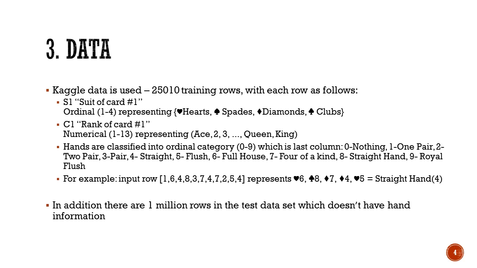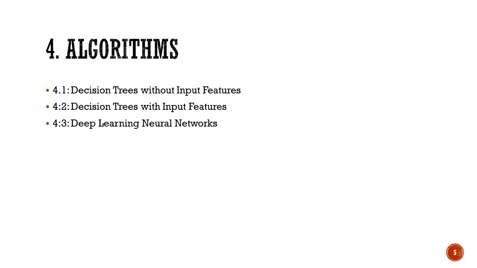In addition to this, we also have the testing data set, which has 1 million rows. It is available at Kaggle, and it is open for submission, and it doesn't have the hand information. So the aim of the project is to get the hand information on those 1 million rows, and to submit to the Kaggle competition and check our scores. For the purpose of this project, we are using three algorithms: decision tree without input features, decision tree with input features, and deep learning neural networks.